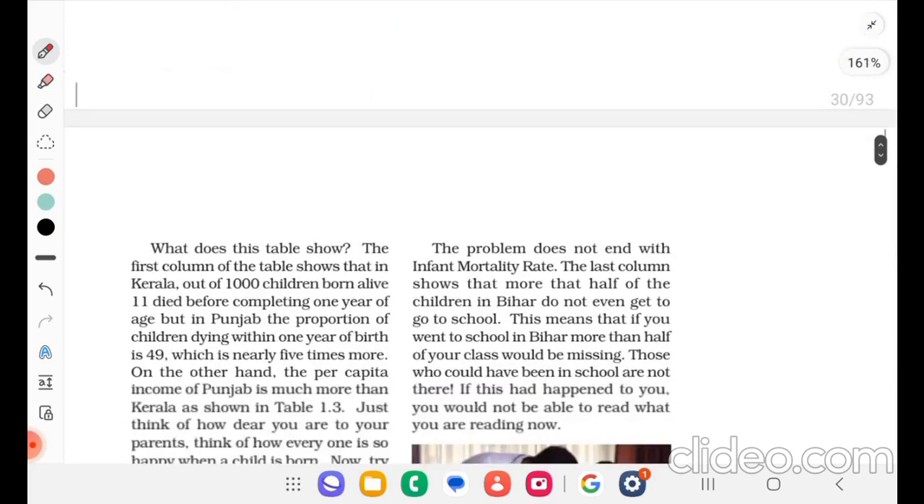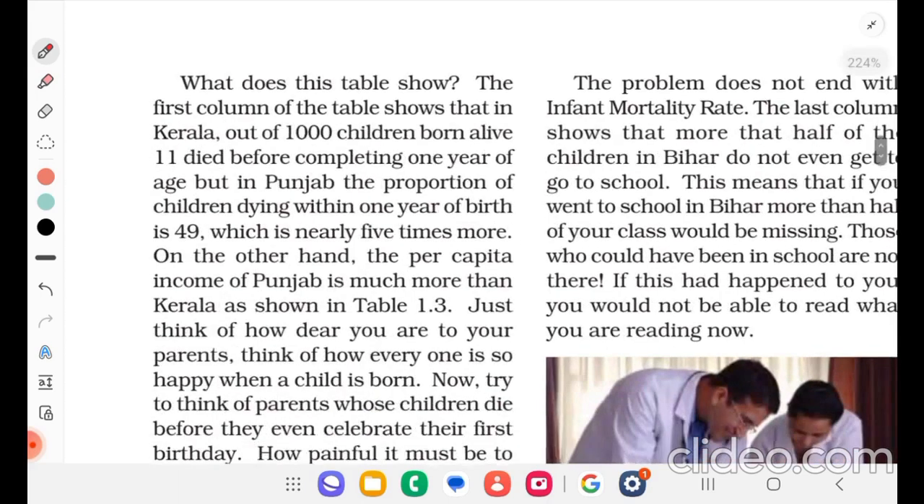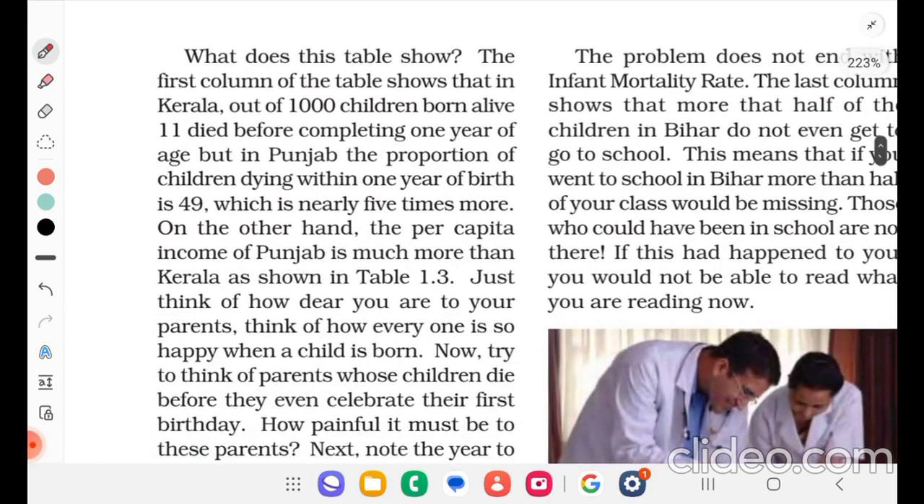So what does this table show? The first column of the table shows that in Kerala, out of 1,000 children born alive, 11 died before completing 1 year of age. But in Punjab, the proportion of children dying within 1 year of birth is 49, which is nearly 5 times more. On the other hand, the per capita income of Punjab is much more than Kerala, as shown in Table 1.3.